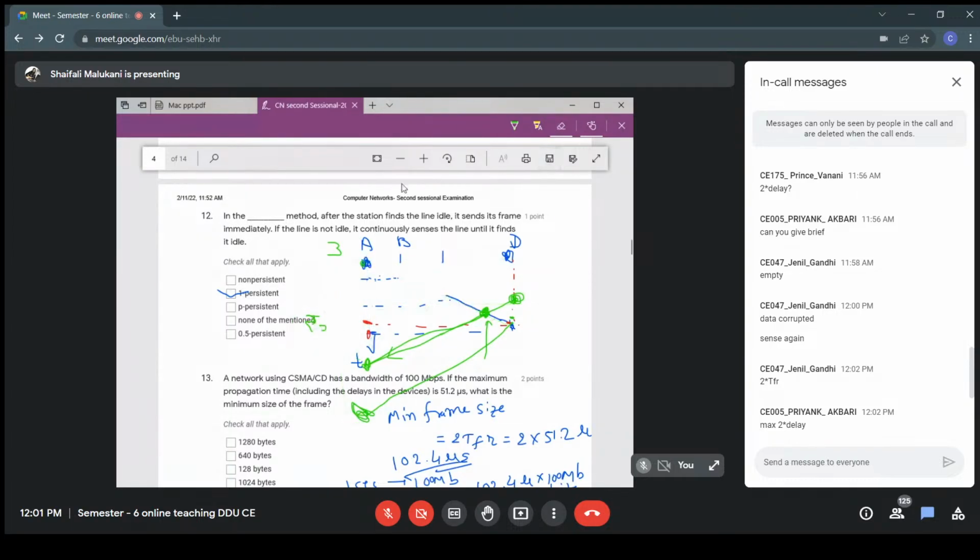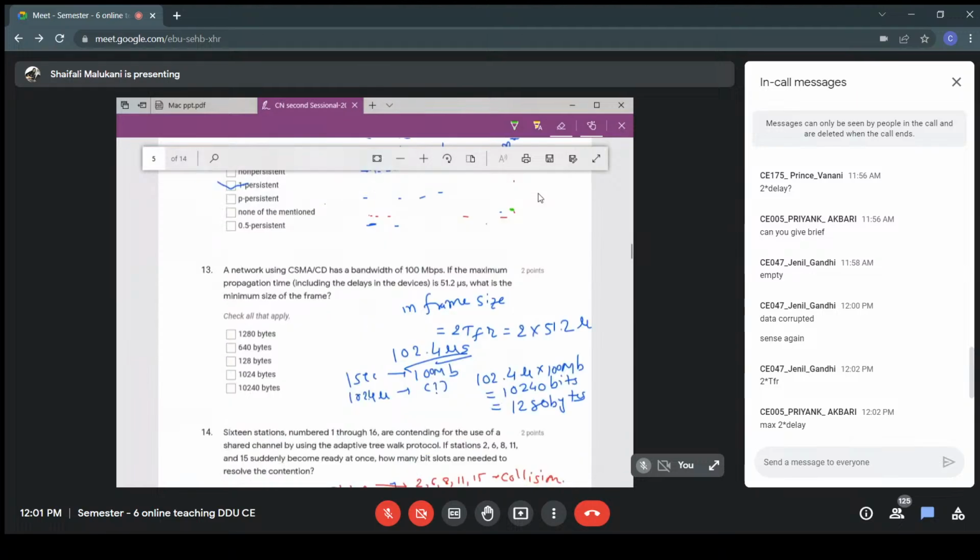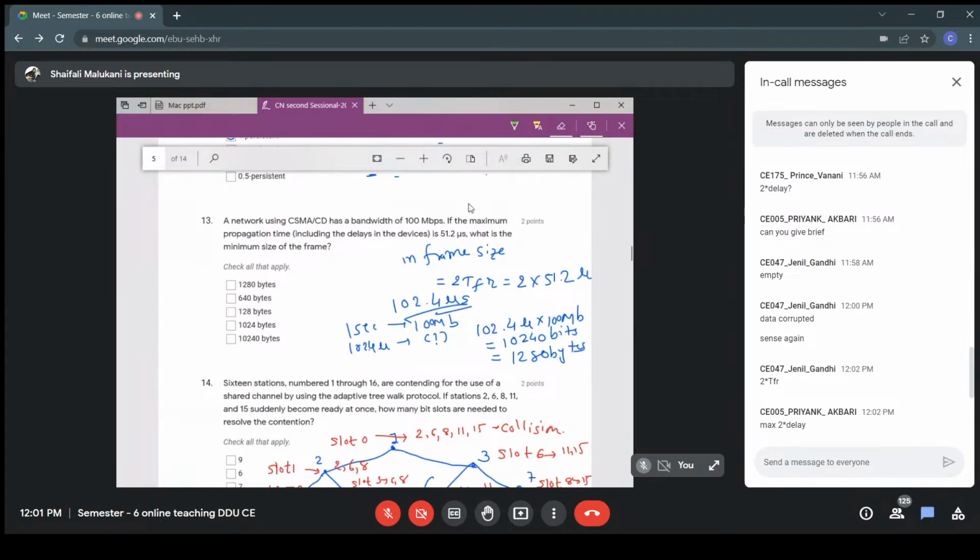Now solve this quickly. What is given to you? Bandwidth is given, and propagation time is given. So what should be the minimum size of the frame? It should be two times the propagation delay. Actually, what I wrote is wrong, I should write propagation delay. Yes, it should be two times the propagation delay, so it should be this many seconds.